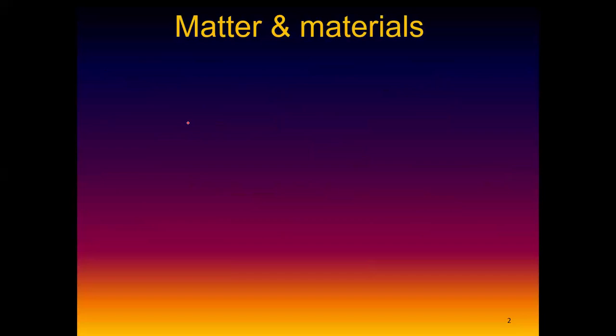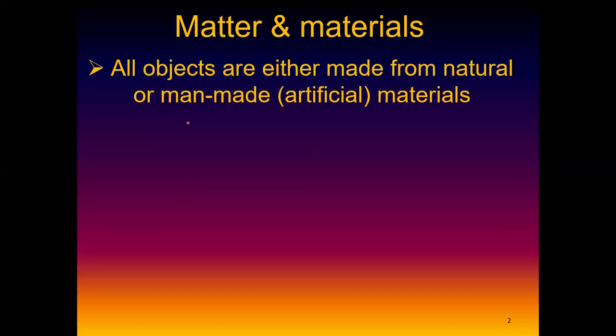Now let's talk about matter and materials together, which we have already spoken about, right? I spoke about the objects. But here's the thing: objects can be classified into two categories. We live in this world, we make new objects, and we find new objects in this world. Some objects are man-made, made by you and me. Some objects are natural. We found them here on the planet Earth.